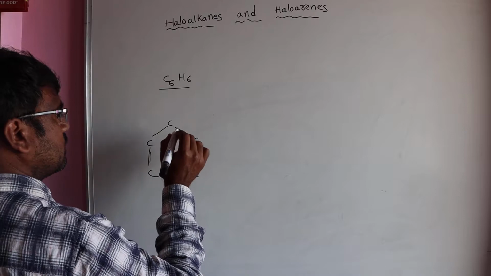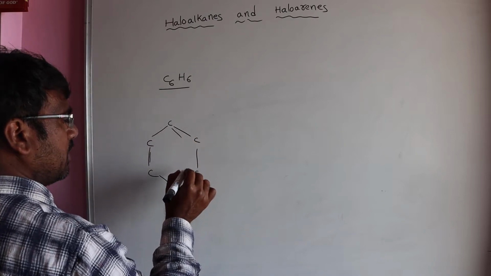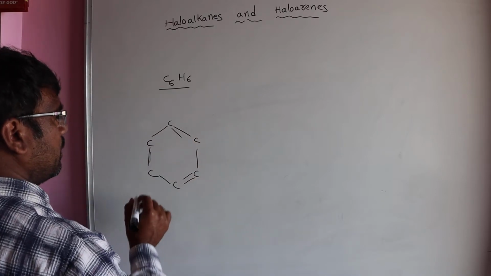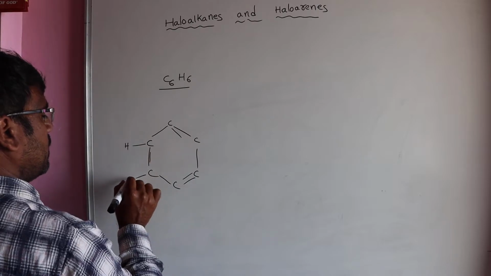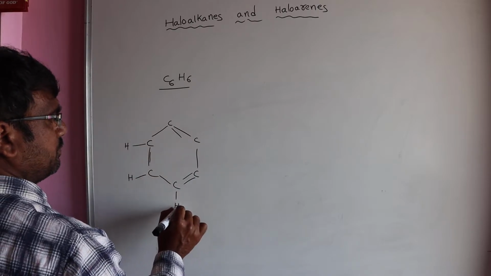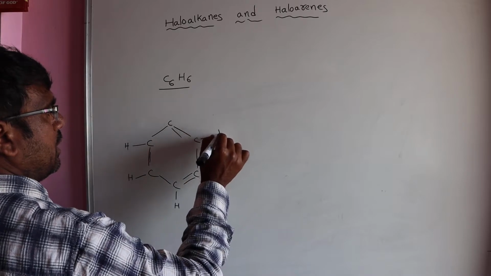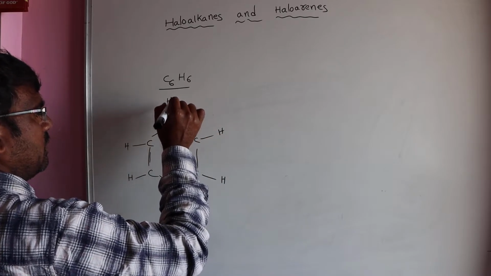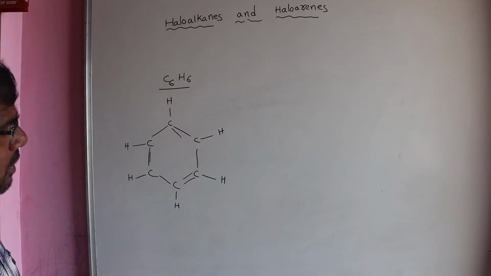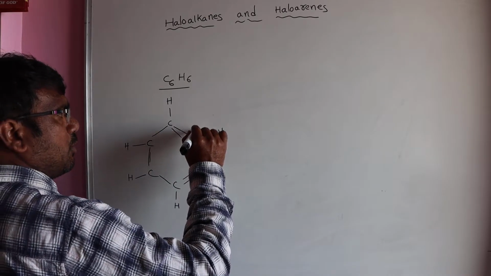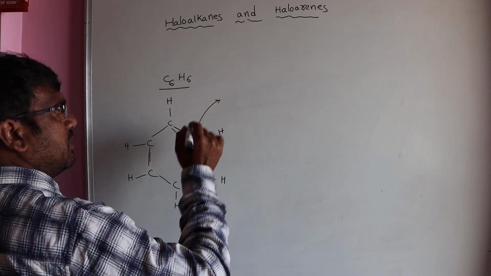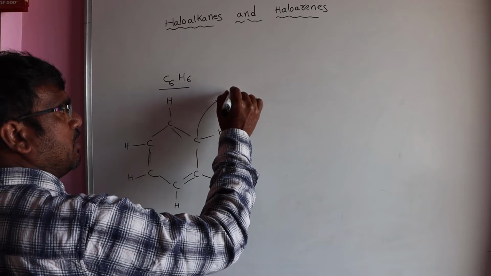In benzene 6 carbons are there, containing alternate double bonds. Every carbon is attached with a hydrogen, and every carbon in benzene undergoes sp2 hybridization.